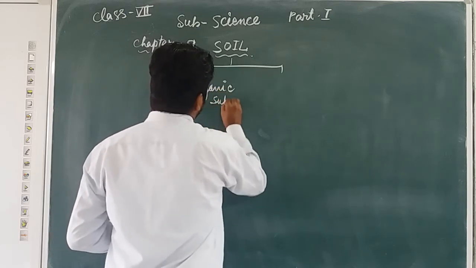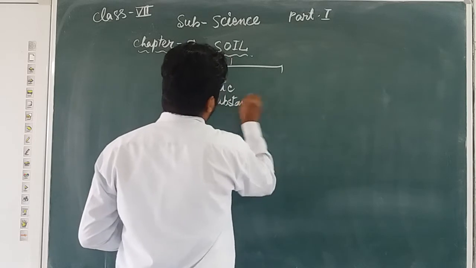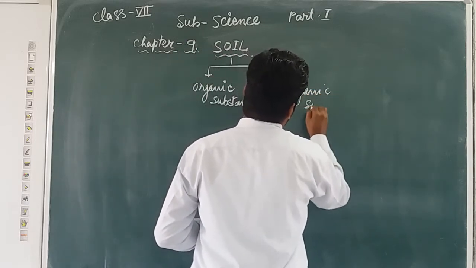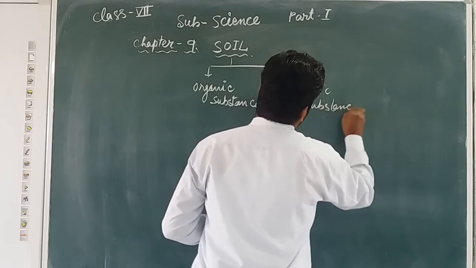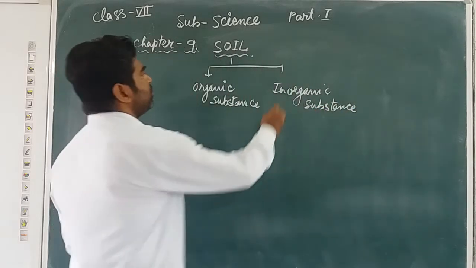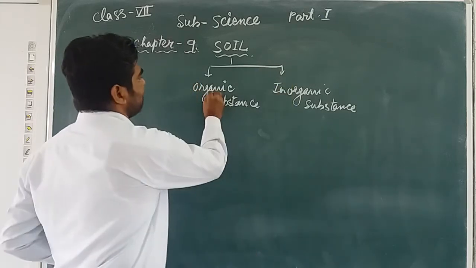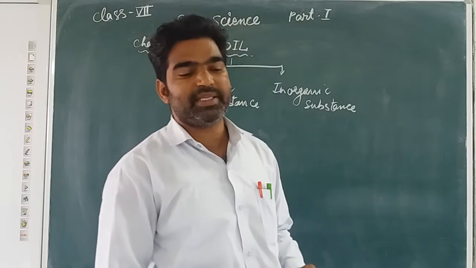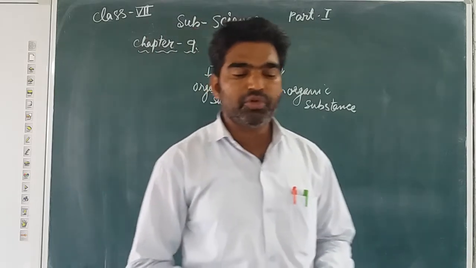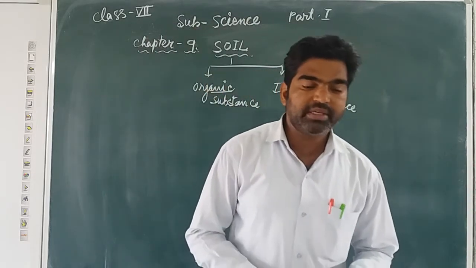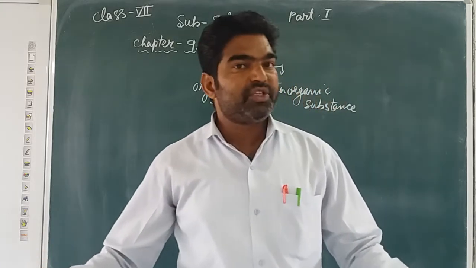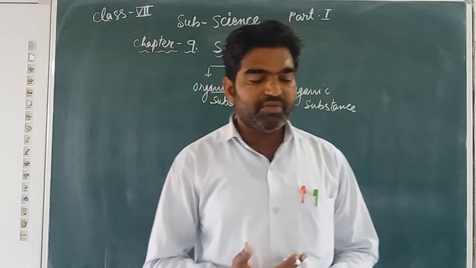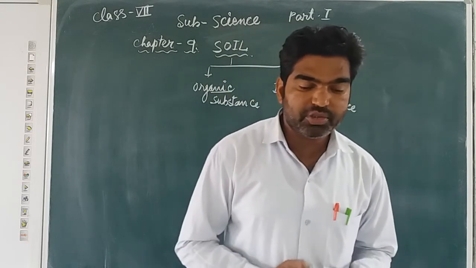organic substance and inorganic substance. These organic and inorganic substances are the most important natural resources, essential for the growth of plants and animals. So it is one of the most important natural resources.